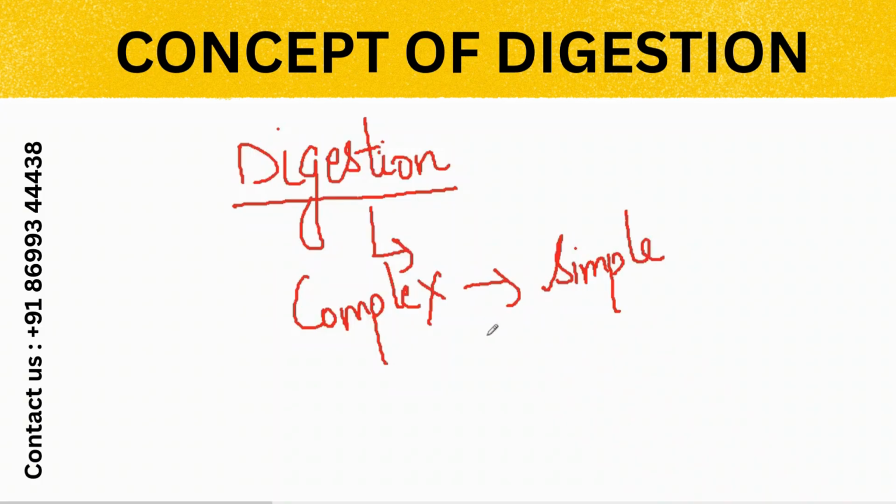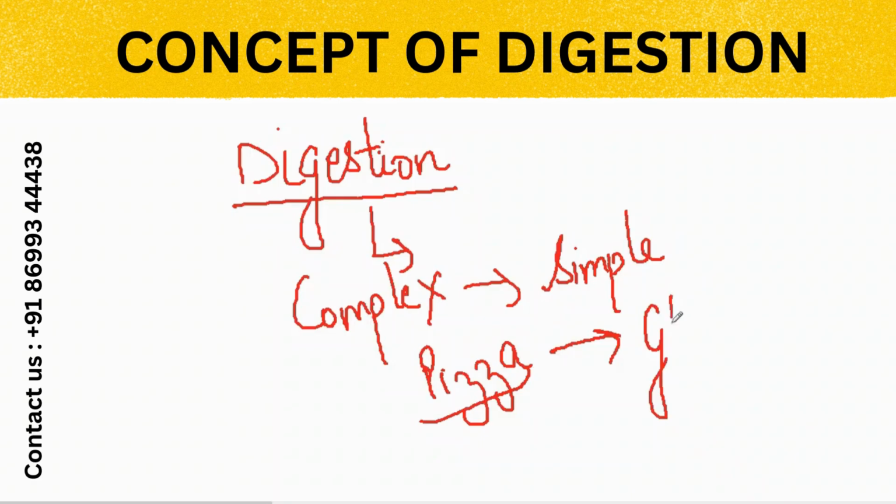For example, if you are eating a pizza, pizza is made up of many things. It has carbohydrates, it has fats, it has proteins. Which carbohydrate will it maybe have? It will have maybe a starch or whatever. So we have to convert it into a simple form, that is glucose. Every carbohydrate must be converted into the glucose form.